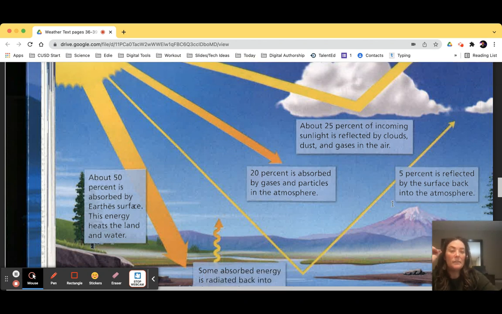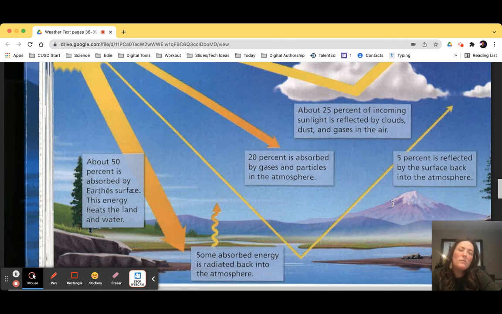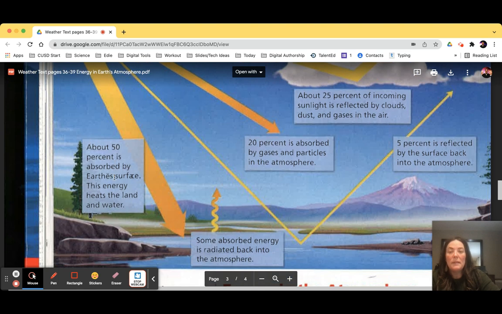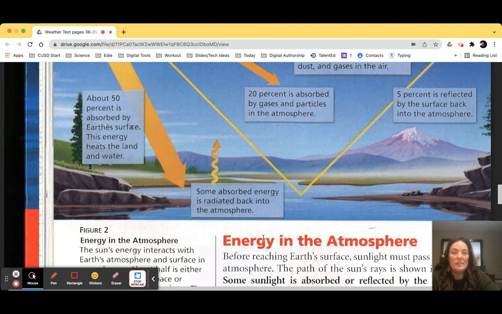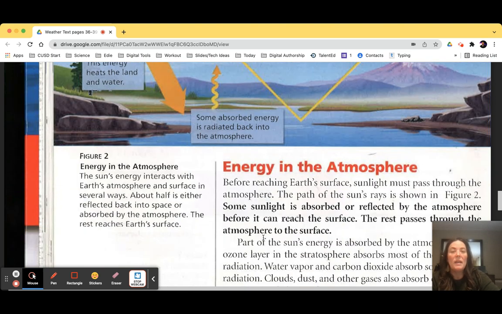And then the other 5%, once it hits the land, is reflected back to the surface into the atmosphere, mostly off of bodies of water. Now, of that 50% that is absorbed by the surface, that energy then will be radiated back into the atmosphere in the form of heat. And we'll come back and talk about these things as we work through this section.